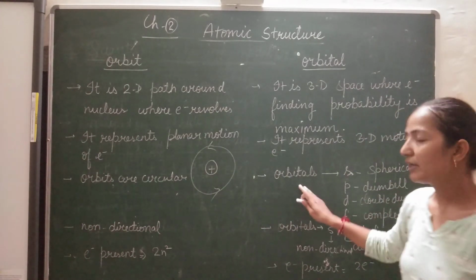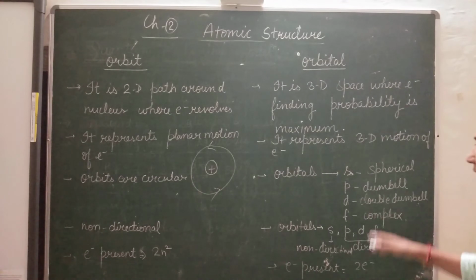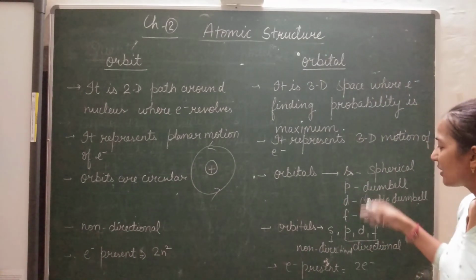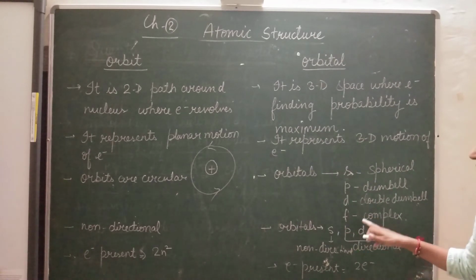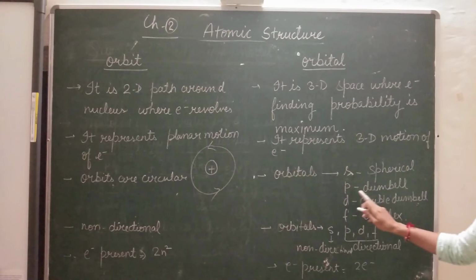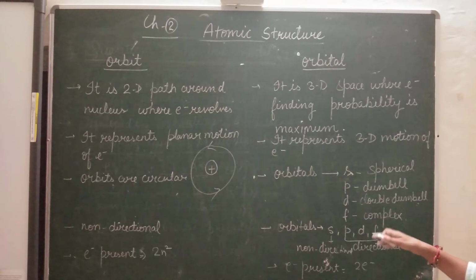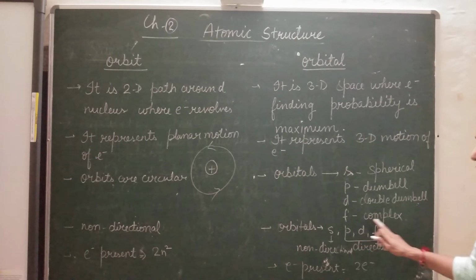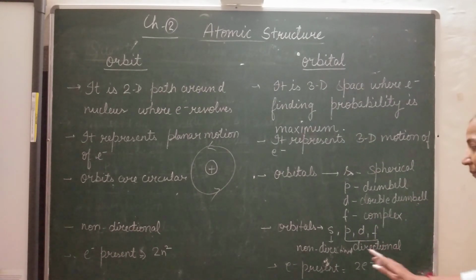Now orbitals are of different types. They are s, p, d, f, and g is also there, and it continues, but we will study only the first four. The s orbital has a spherical shape. The p orbital has a dumbbell shape, which we will discuss. The d orbital has a double dumbbell shape and the f orbital has a complex shape.